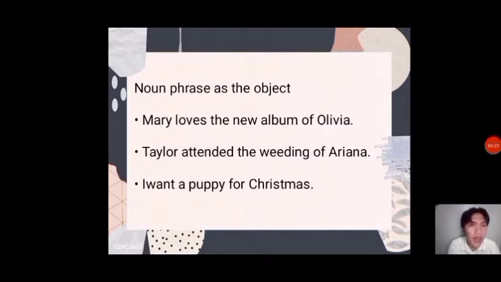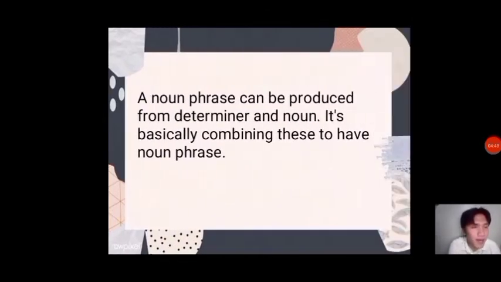For example, the new album of Olivia is loved by Mary. So the new album receives the action of the verb love. That goes the same way with the second example, the wedding of Ariana. So the noun phrase receives the action of the verb attended. So that is the difference between a noun phrase used as an object of the sentence and a noun phrase used as a subject of the sentence.